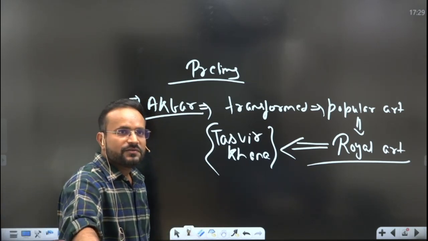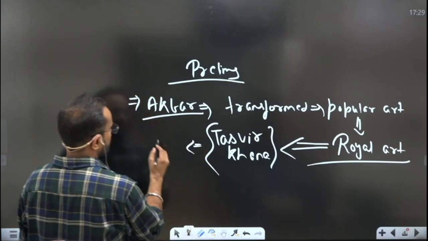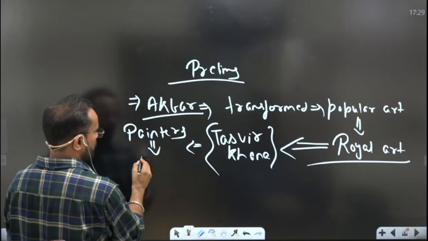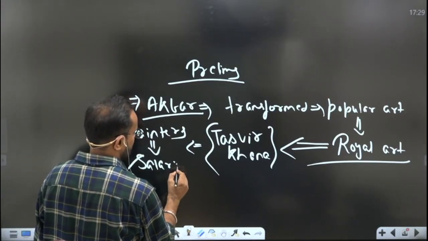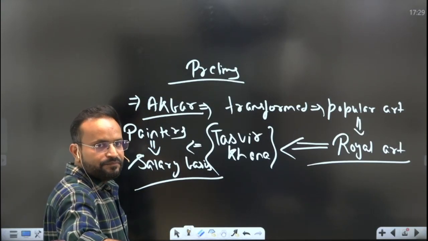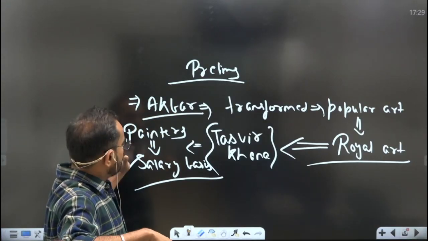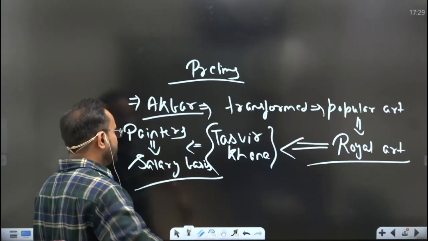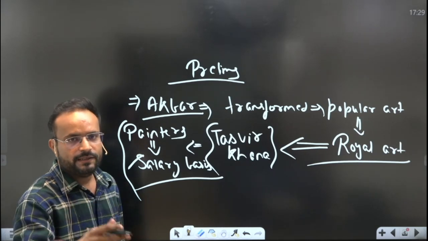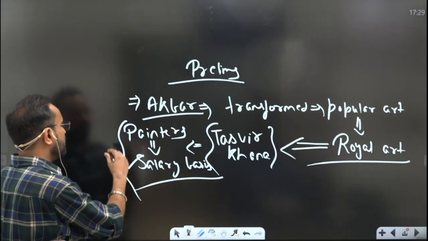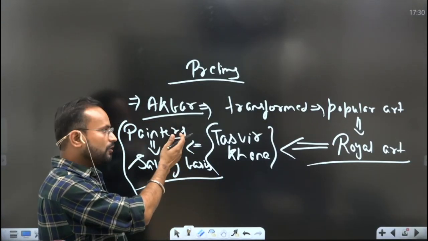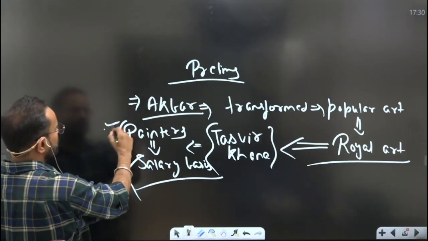And what used to happen in the Tasveer Khana? That is, the painters were employed on a salary basis. That is, it became a royal profession as such, under the patronage of Akbar. So the painters started getting employed on a salary basis and they were encouraged to develop their own unique style, and that is why you will see many famous painters coming up in the era of Akbar. One was Basavan that we saw, whose painting got auctioned for a record price. So this was one contribution of Akbar.